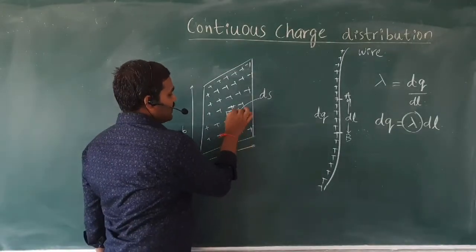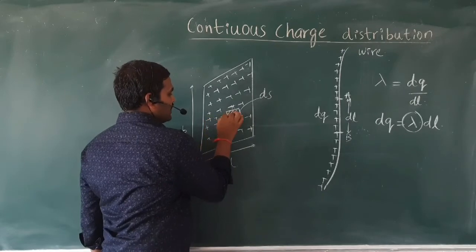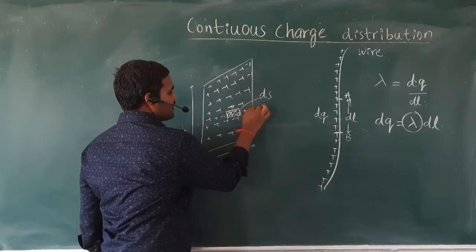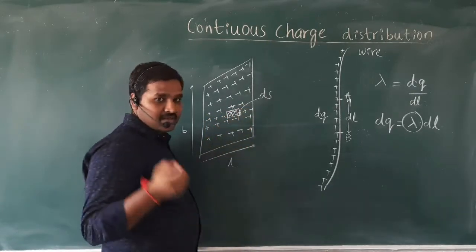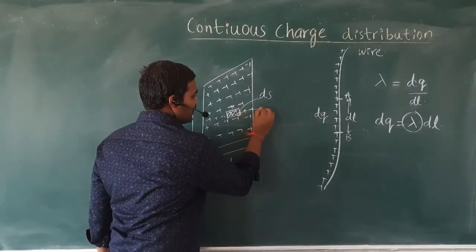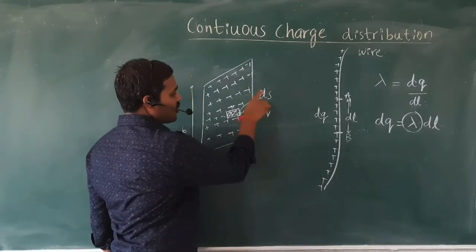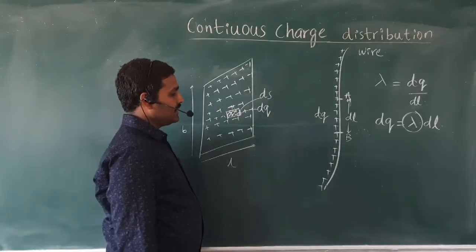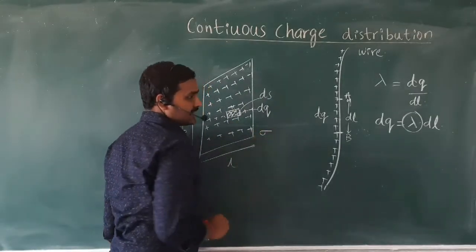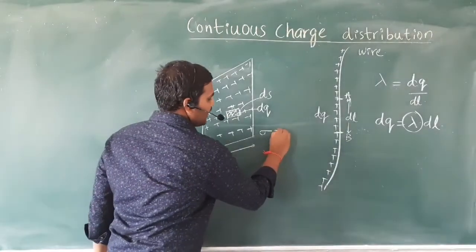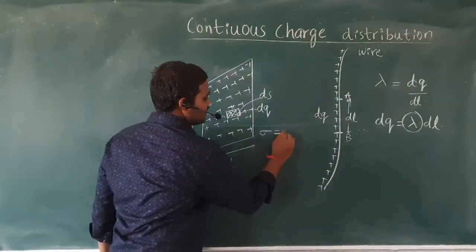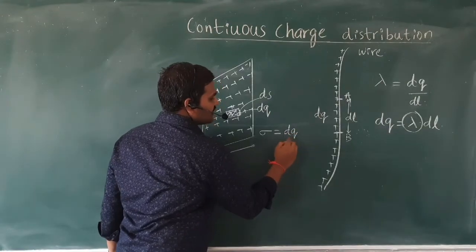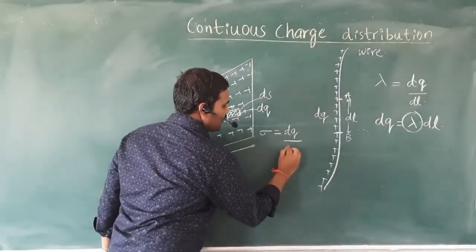Let ds be the surface area of a very small part of this total surface. This material also has some charge. Let the charge present on this small surface area be dq. Then the surface charge density I can define as the charge present per unit surface area.